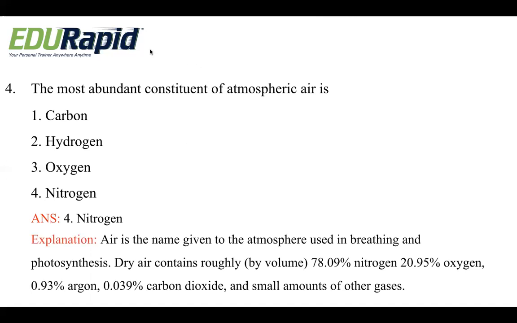Air is the name given to the atmosphere used in breathing and photosynthesis. Dry air contains roughly, by volume, 78.09% of nitrogen, 20.95% of oxygen, 0.93% of argon, 0.039% of carbon dioxide, and a small amount of other gases. So this is the composition of dry air. The highest composition is nitrogen, that is 78.09%.